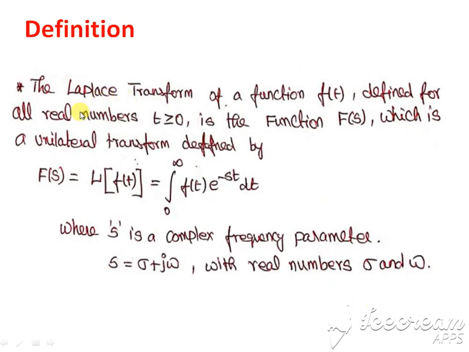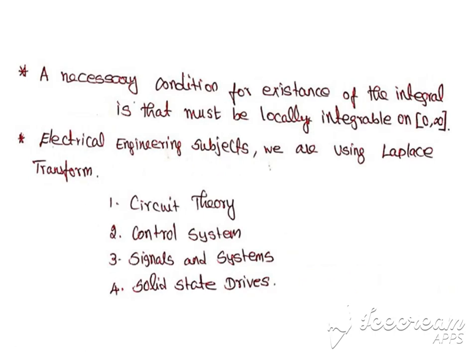Definition of the Laplace transform. The Laplace transform of a function f of t, defined for all real numbers t greater than 0, is the function F of s, which is a unilateral transform defined by F of s equal to Laplace of f of t, equal to the integral from 0 to infinity of f of t e power minus st dt, where s is the complex variable. s is equal to sigma plus j omega, with real numbers sigma and omega. The necessary condition for existence of the integral is that f must be locally integrable on 0 to infinity.